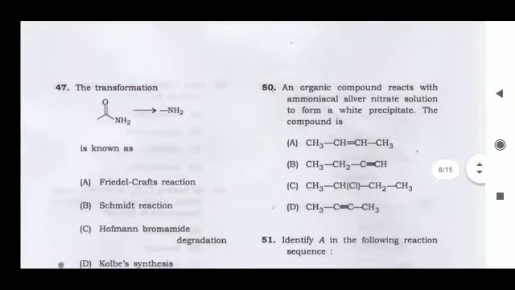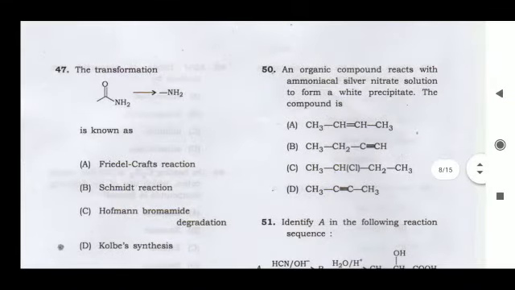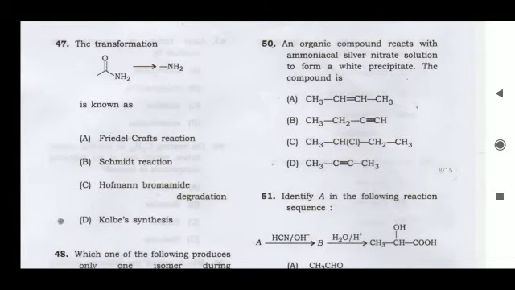Next question, question number 50. An organic compound reacts with ammoniacal silver nitrate solution to form a white precipitate. The compound is, options A, B, C and D. Out of these four options, option B is a terminal alkyne, and we know that a terminal alkyne on reaction with ammoniacal silver nitrate produces a white precipitate. So option B is correct.